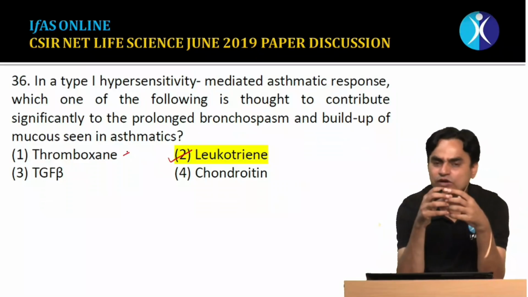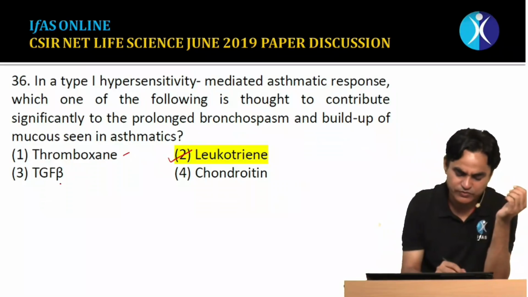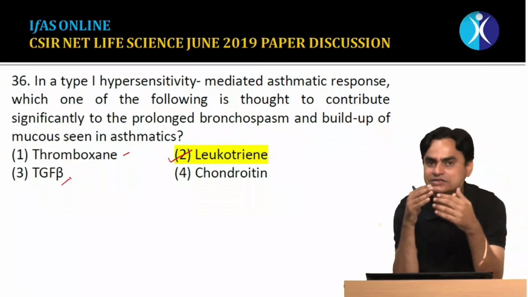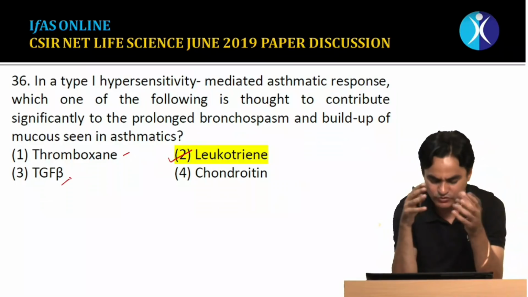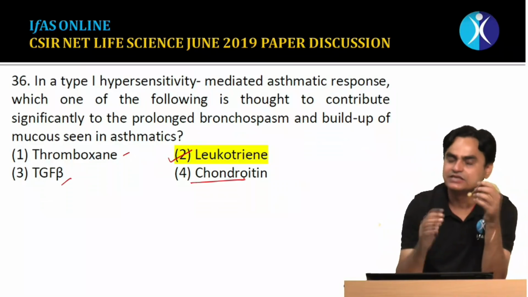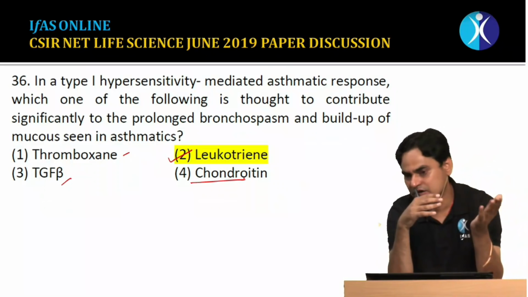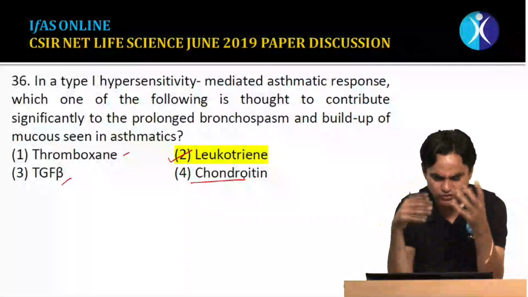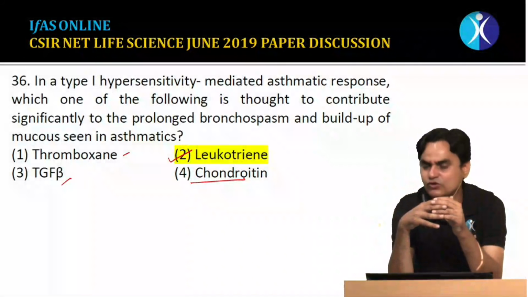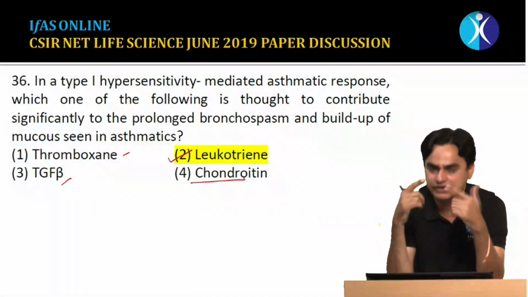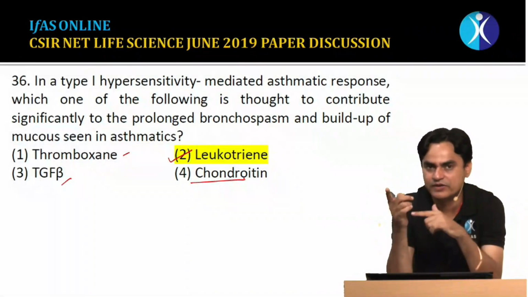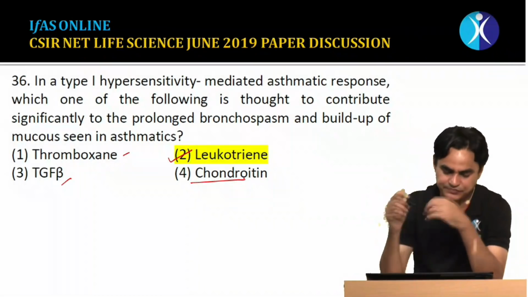Thromboxane has some role in blood clotting. Transforming growth factor beta has some role in cell cycle control, growth, apoptosis, etc. Chondroitin is a heteropolysaccharide, so they do not have any kind of role in bronchospasm. Leukotriene, which is a kind of eicosanoid, a 20 carbon compound derived from arachidonic acid, leads to bronchospasm.